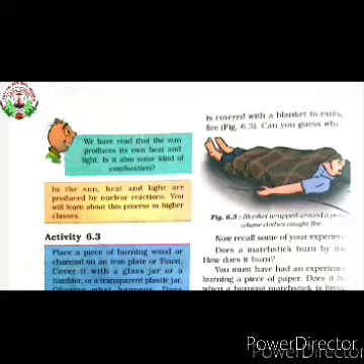How can we define combustion? We can define combustion in this way. Combustion is a chemical process in which a substance reacts with oxygen to give off heat and light. So today we will learn in detail about combustion, types of combustion, how combustion takes place, and how to control fire.